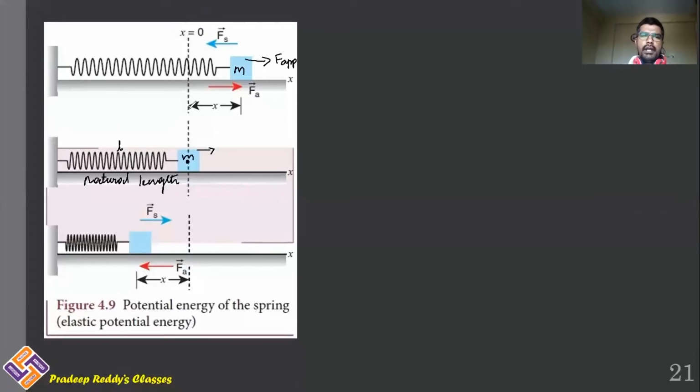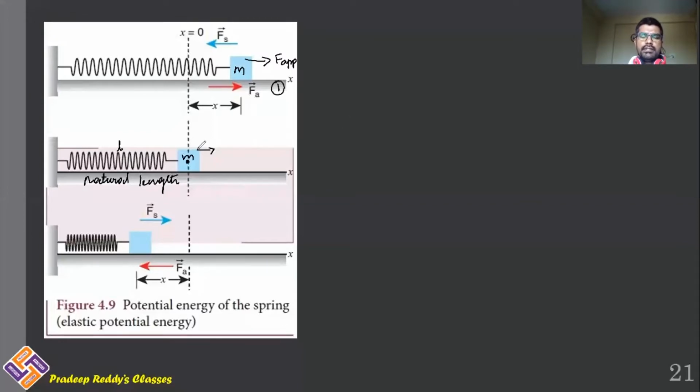So in order to elongate the spring, you are applying force in outward direction. When you are applying force in outward direction, spring force will act inward. This is point number one, which you are able to see in this figure 1.